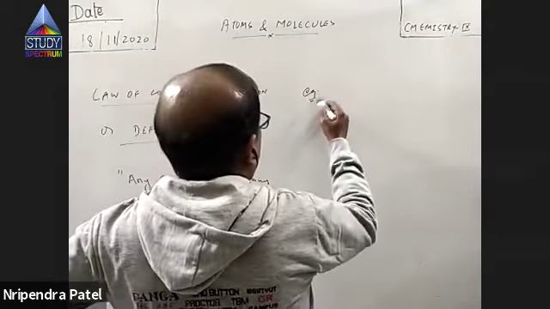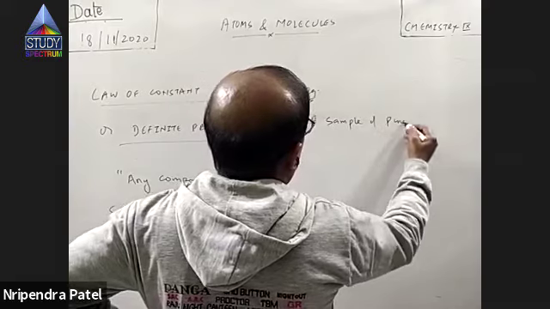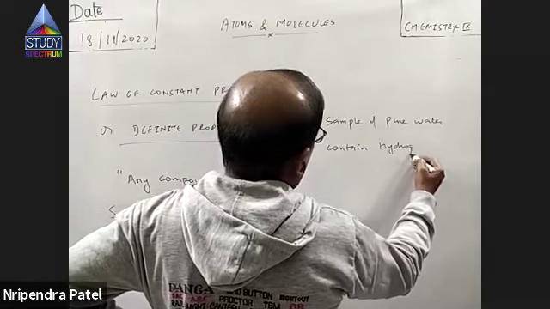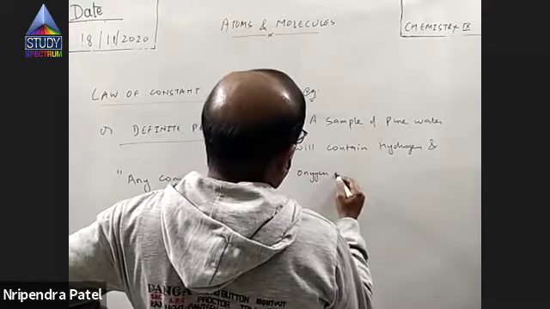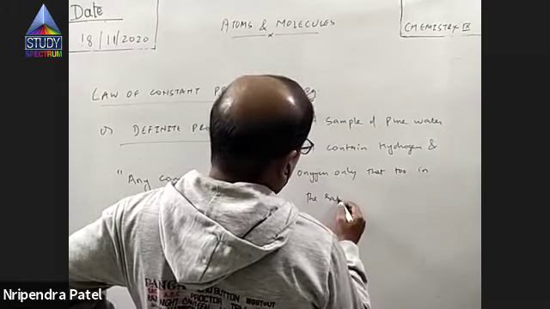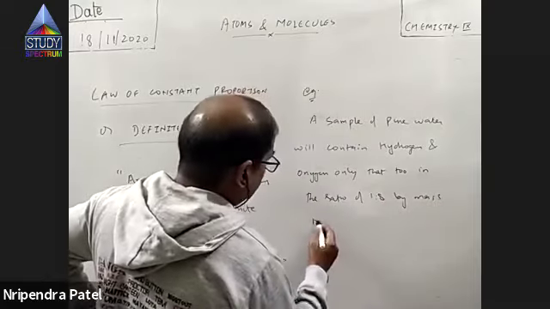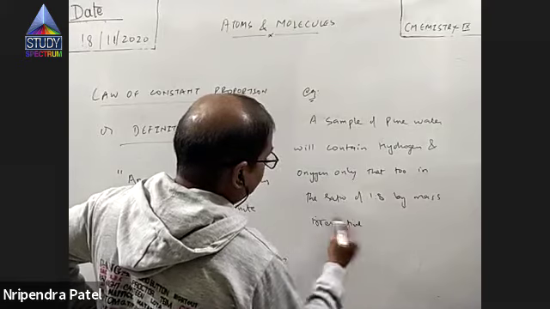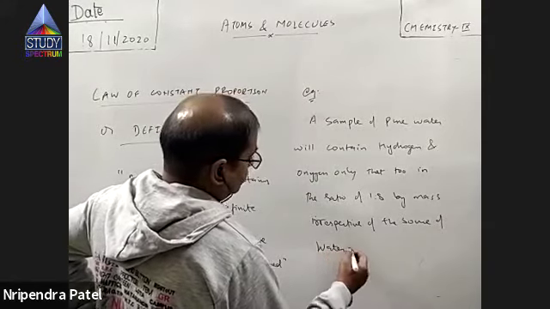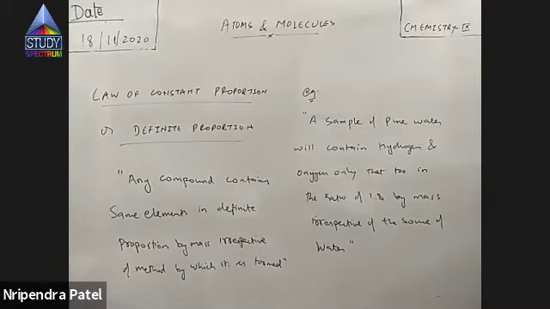For example, a sample of pure water will contain hydrogen and oxygen only, that too in the ratio of 1:8 by mass, irrespective of the source of water, irrespective of the source.